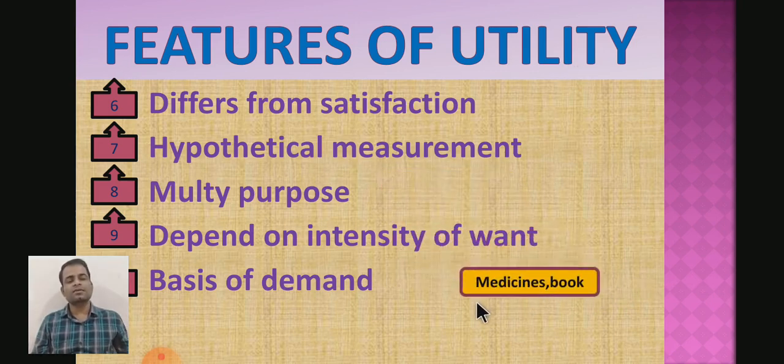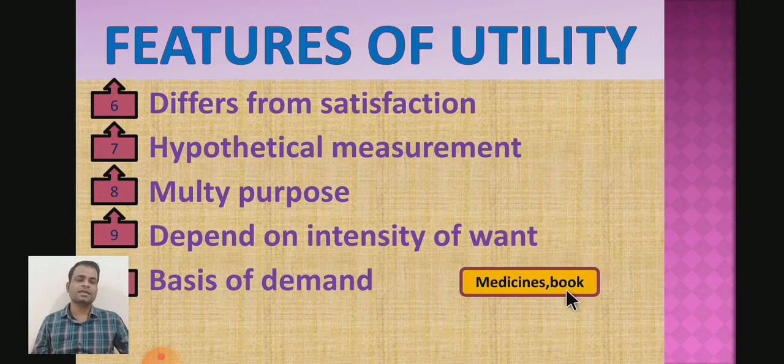Then here we may take a very easy example from our routine life. A sick person has utility in medicine because medicine can satisfy his wants. So a sick person has utility in medicine, therefore he will demand medicine. A common person will not demand medicine without any reason. So the demand for medicine depends on the utility derived by the consumer from that commodity. He will demand it when he is a sick person.